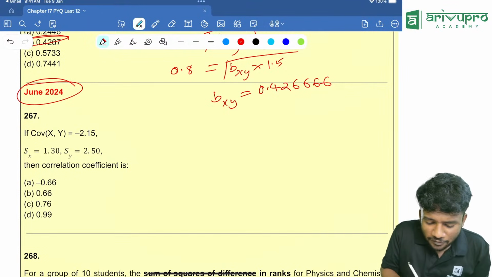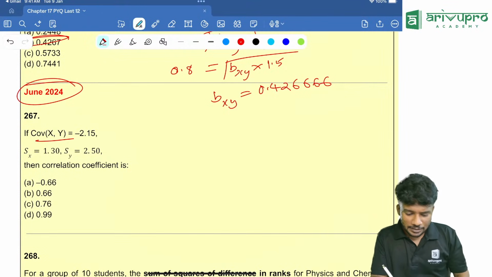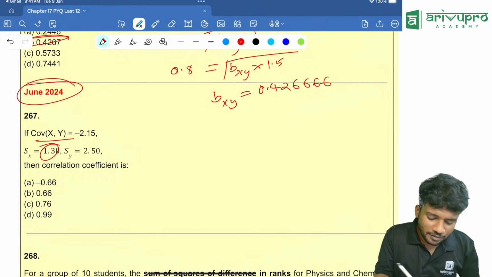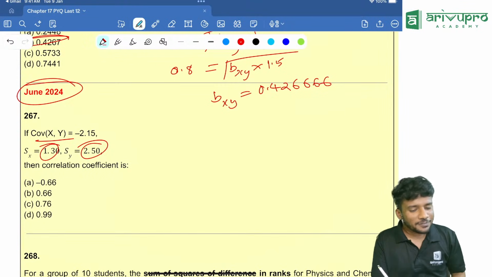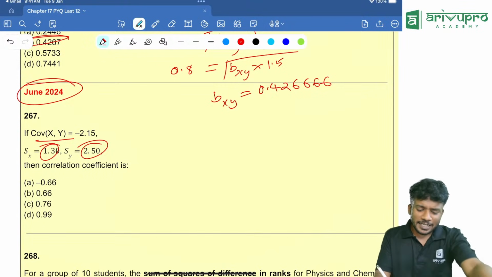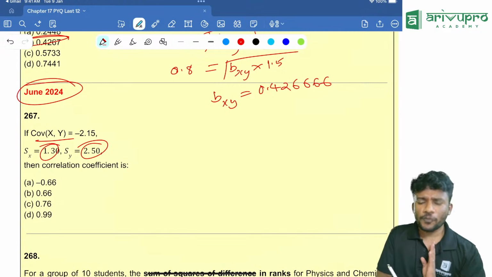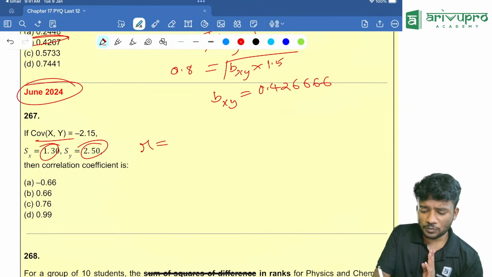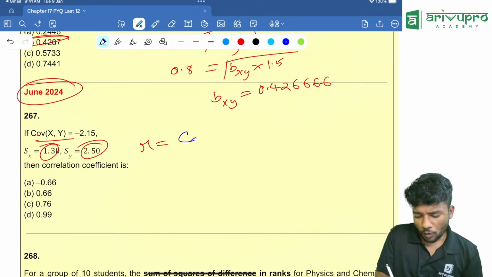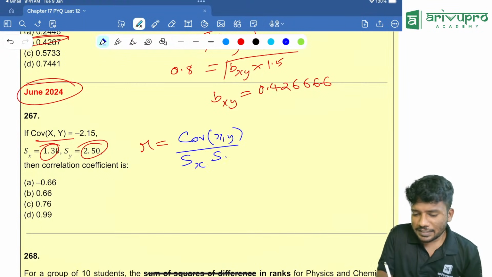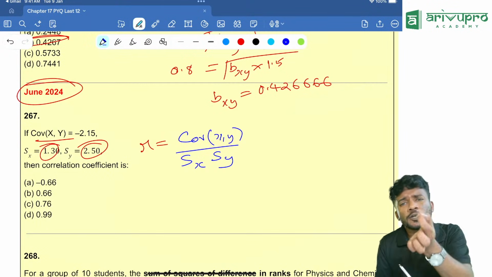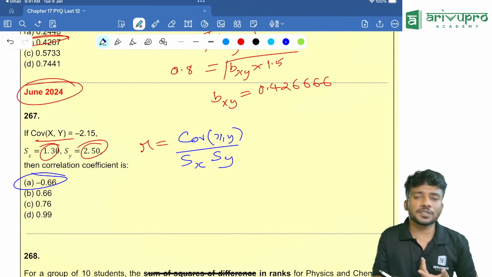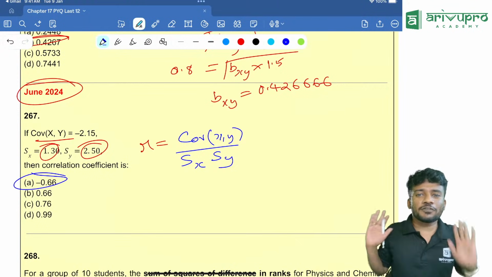If covariance of xy is minus 2.15, standard deviation of x is 1.3, standard deviation of y is 2.5, then the correlation coefficient is how much, people? Now, what is the formula for R according to KPCC? R is nothing but covariance of x comma y divided by standard deviation of x into standard deviation of y. People, looking at the options, there is only one option with a negative sign, that is option A. Without even writing, you can go for option A.